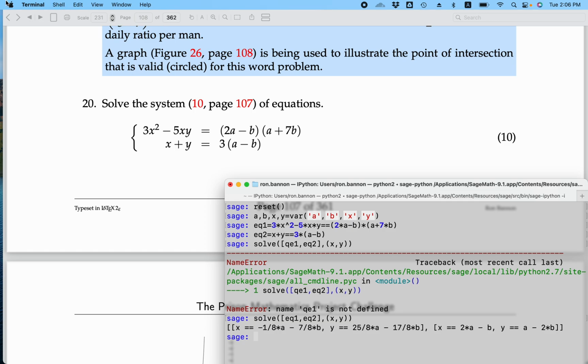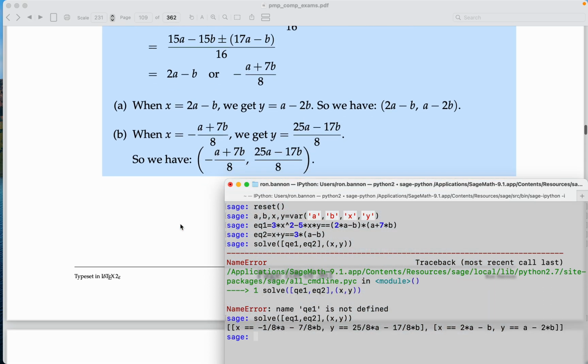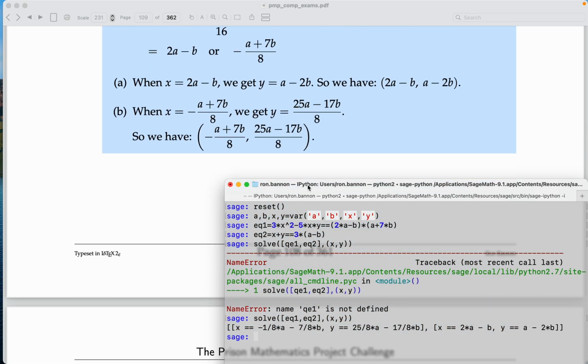Let me look at my answer. Again, remember we did this by paper and pencil technique. I'm just trying to learn a little bit about Sage now. And what do we get? Well, let's take a look at it. It says when x is 2a minus b, I see that right over here. Y would be a minus 2b. I'm seeing that right over here. The other equation I get, when x is minus 1/8 of an a, minus 7/8 of a b, we get something else for y. What do we get? 25 a, I'm just reading this, minus 17. Yeah, looks good. We got it.